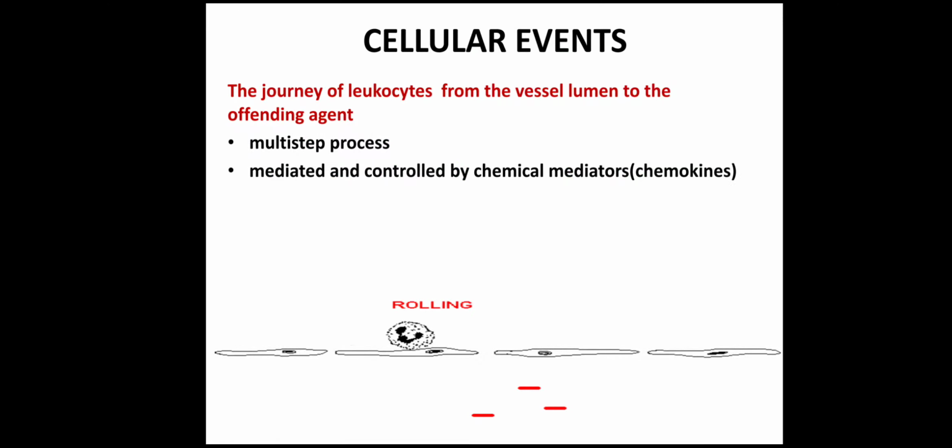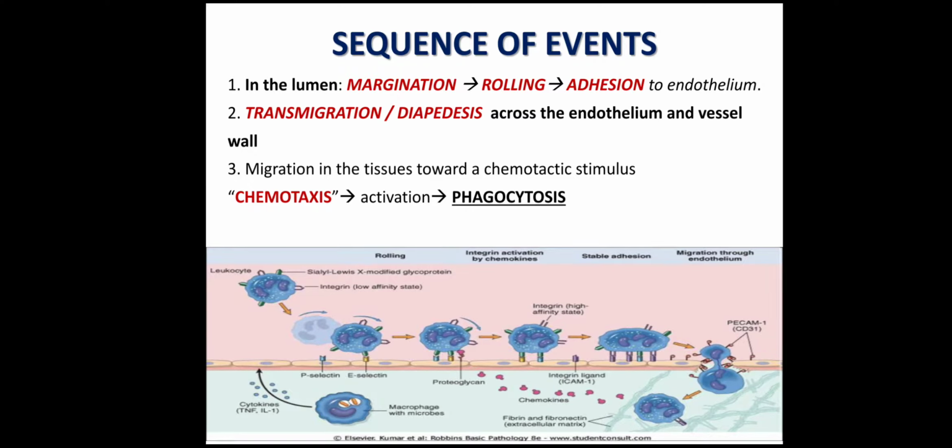So, cellular events is the journey of WBCs from the vessel lumen to the offending agent, and it is a multiple step process, and it is mediated and controlled by numerous chemical mediators. So, there are various steps through which the WBC move out of the blood vessel to the site of offending agent. So, what are those events?